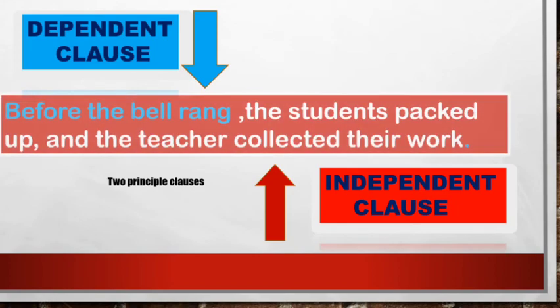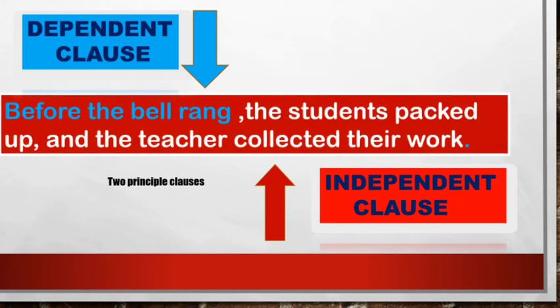Another sentence, before the bell rang, the students packed up and the teacher collected their work. So before the bell rang is an example of a dependent clause. And here we have two principal clauses or independent clauses. The students packed up, this is one, an independent clause, and the teacher collected their work is another example of an independent clause. So we have two principal clauses here in this sentence and one dependent clause. It is called a complex sentence.